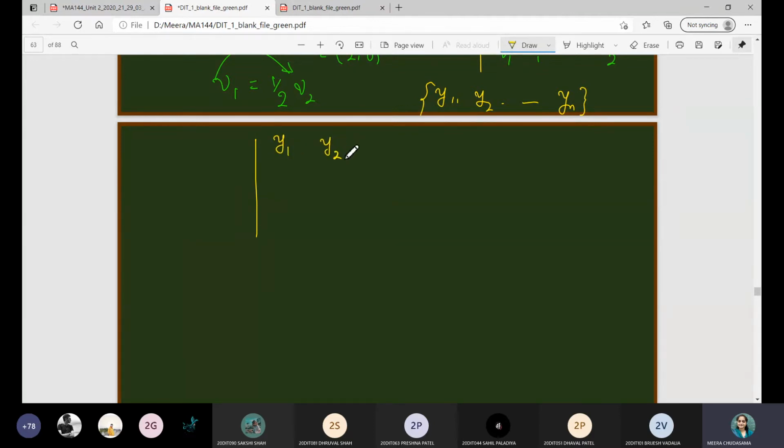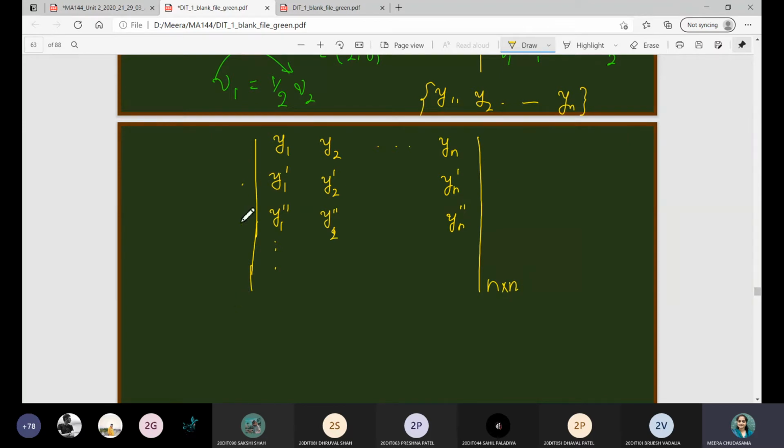The first row will consist of the given functions, that is y1, y2, yn. The second row will consist of their derivatives, that is y1', y2', yn'. The third row again the derivative, but second order: y1'', y2'', yn''. In general, since you are given n solutions, this determinant will be of order n cross n.